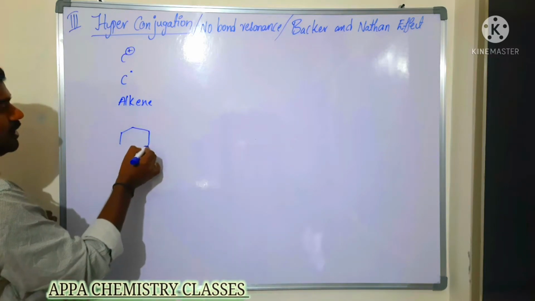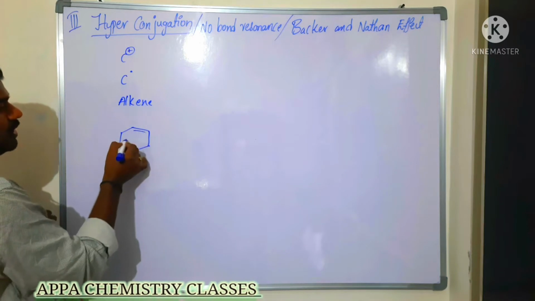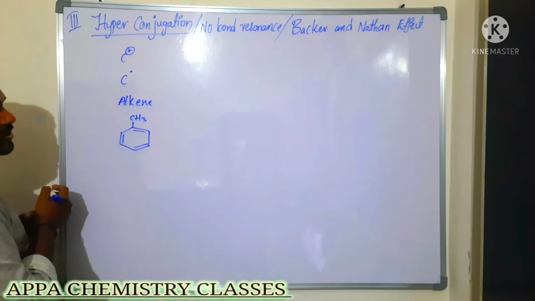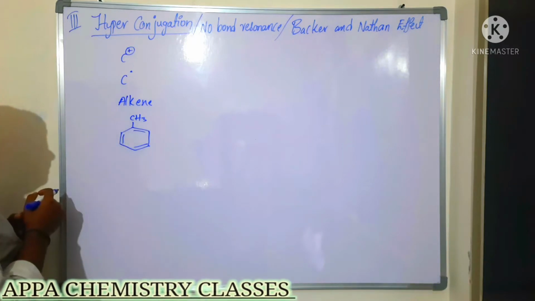The carbon adjacent to a double bonded carbon, as in benzene, so alkyl benzene, such as methyl benzene, also participates in hyperconjugation.